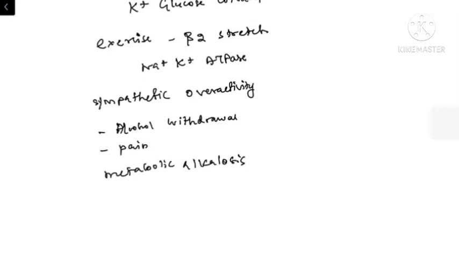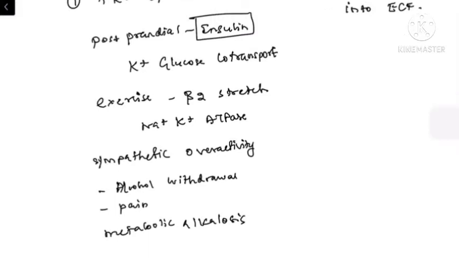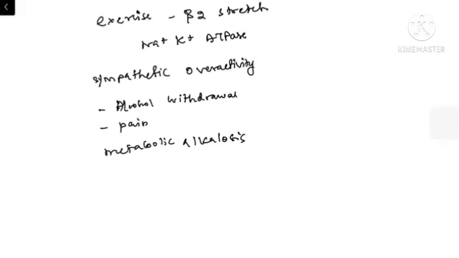So metabolic alkalosis, sympathetic overactivity, exercise, and postprandial insulin secretion are responsible for the potassium increase into the cells. So hypokalemia can happen transiently when there is excessive insulin release or excessive exercise or excessive sympathetic overactivity, the patient may be having hypokalemia.